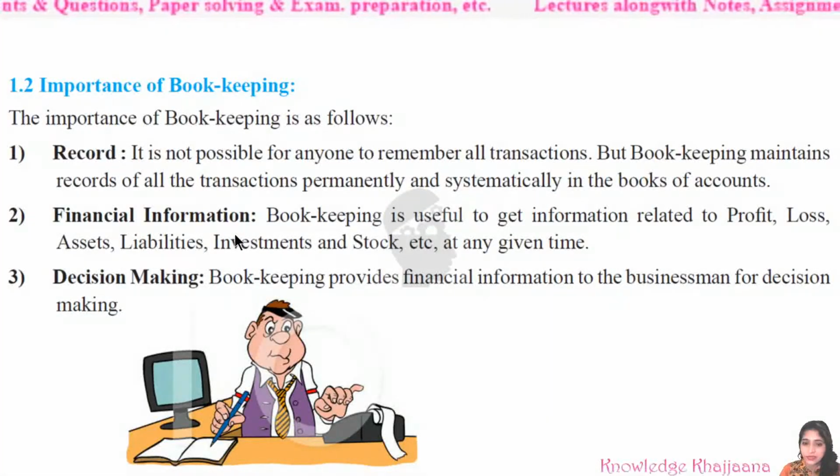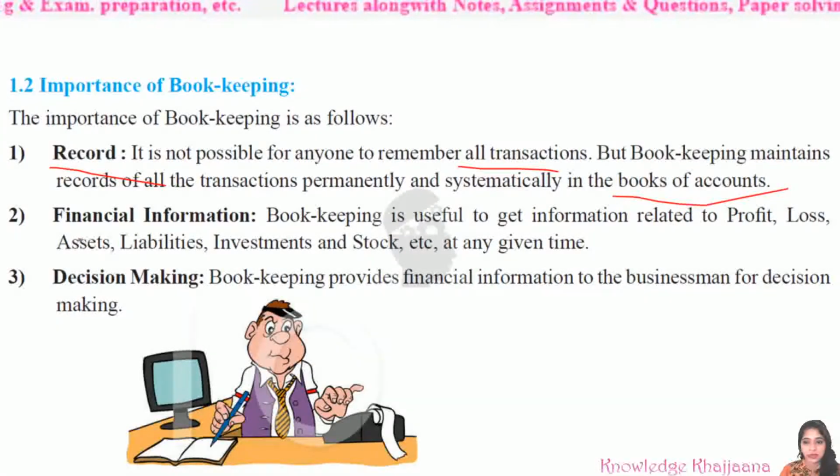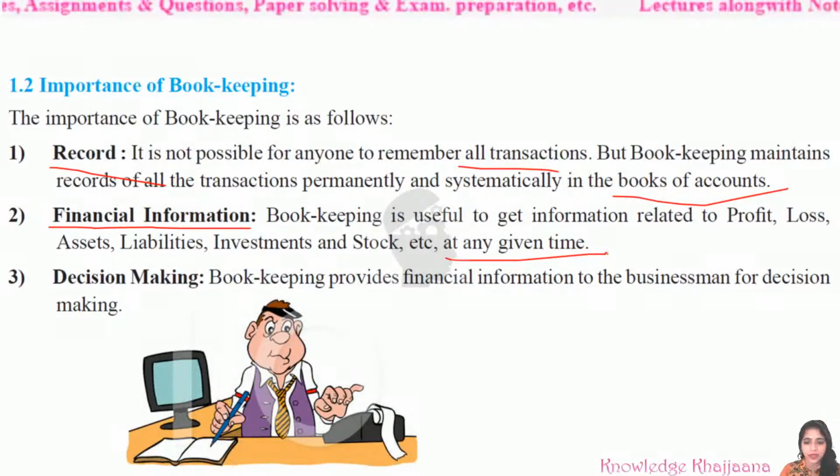That is called financial information. When is it possible? When you have maintained the books properly, that is, when you have recorded all the transactions. See, the first step is recording. When you have recorded all the transactions properly in the books of account, then only is it possible to get the financial information at any given time. Okay, why is it called financial information? Because profit and loss is concerned with finance.